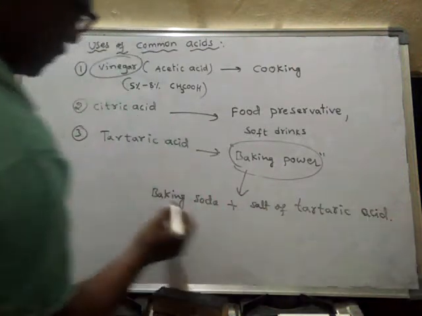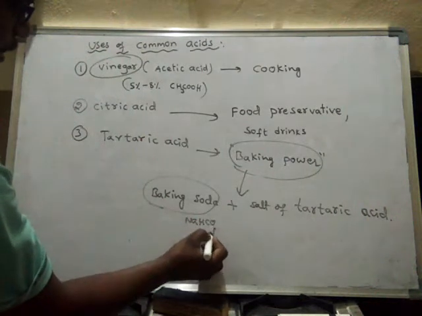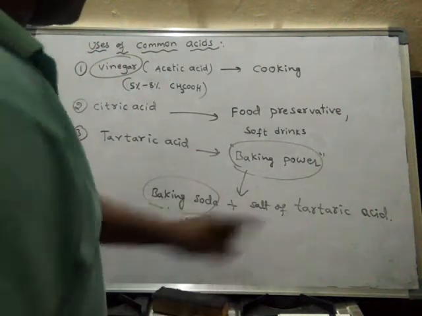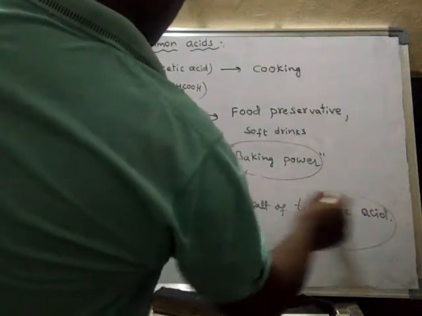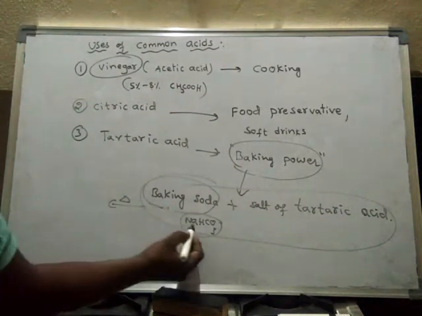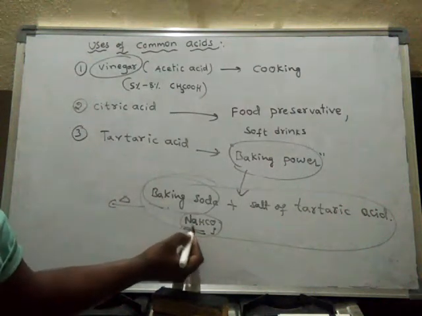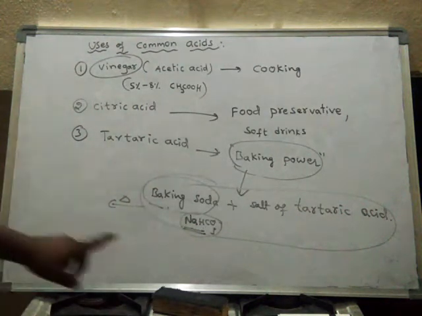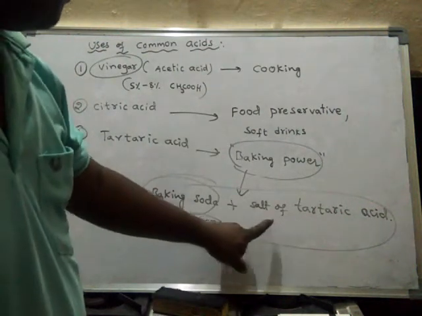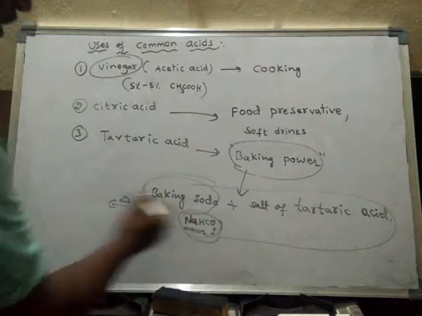Okay, baking soda. What is the formula of baking soda? NaHCO3, sodium bicarbonate, is said to be baking soda. So when these two are mixed, and when this mixture is heated, what happens? Actually, this is an acidic salt, somewhat acidic. As it is having sodium, it is also basic in nature.